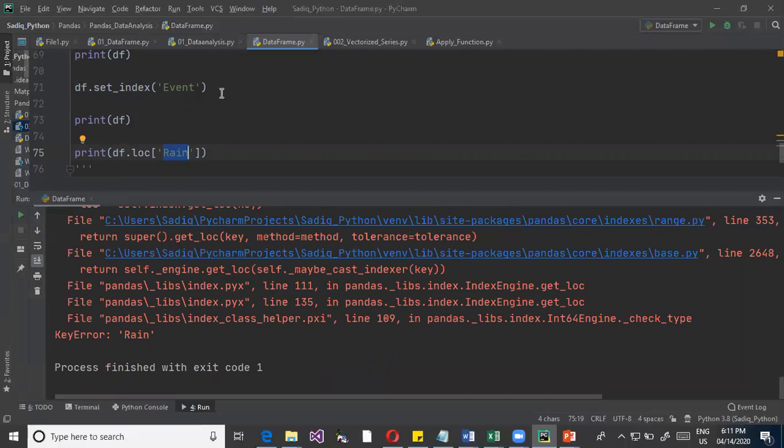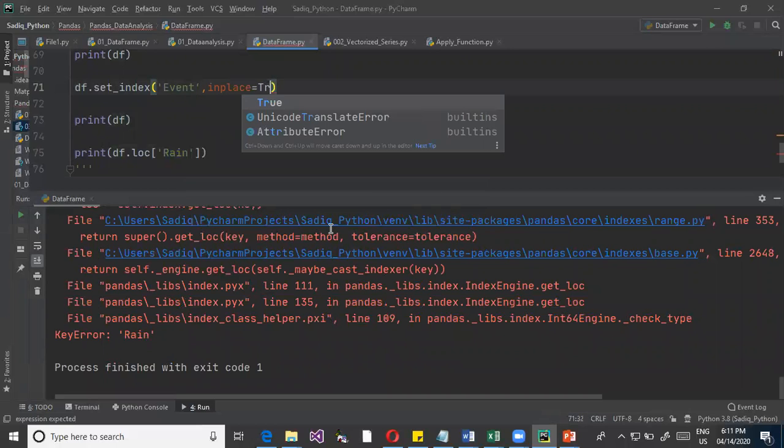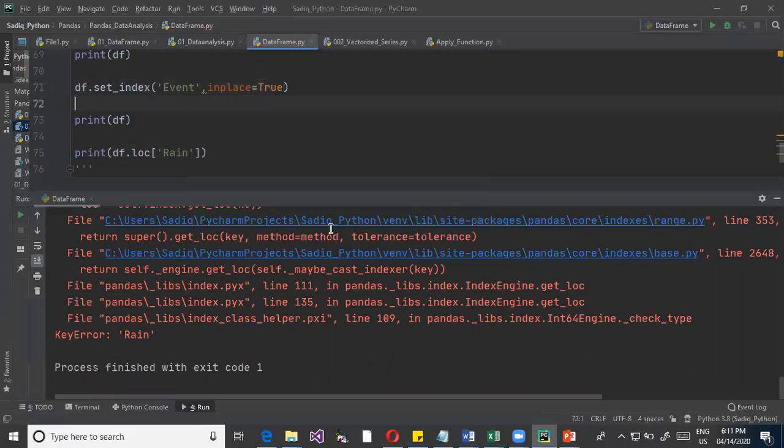So now what I do is I just say comma inplace equal to true. When I say inplace equal to true, that means this particular data frame will get the event column as an index and it will be implemented on the same data frame itself. Otherwise, we need to reassign it to another data frame, and only in that case it will be passed on.